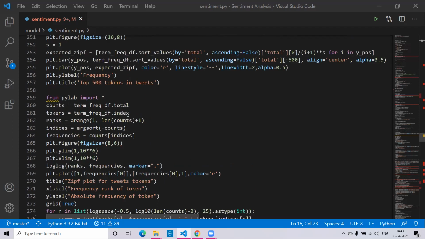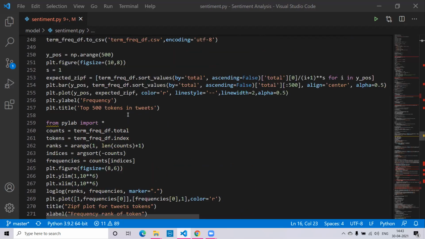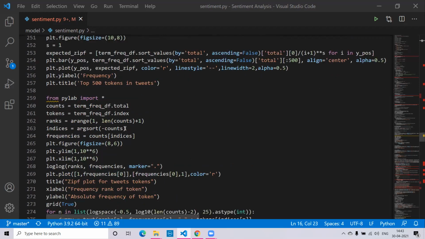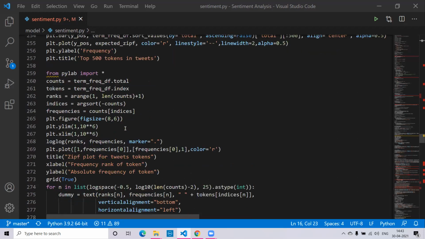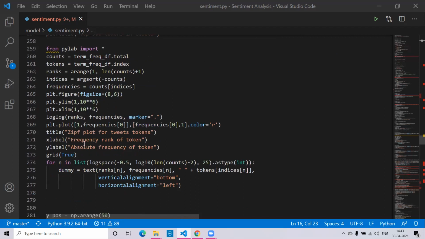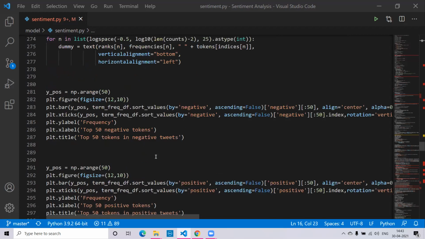Zipf's law is applied for both the negative as well as the positive tokens, and we have plotted a graph for the tokens. The Zipf's graph contains the frequency rank of the token on the x-axis and the absolute frequency of the token on the y-axis.